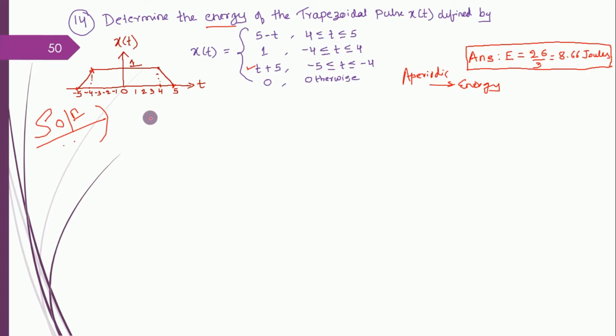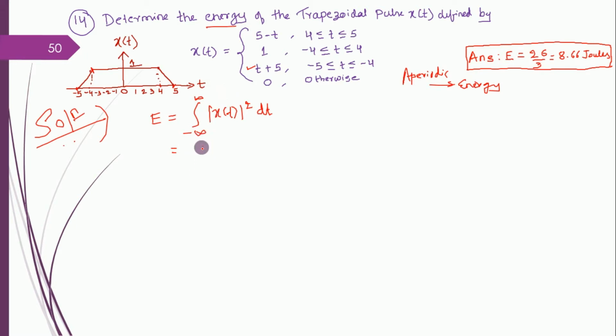So that conclusion we make before we proceed, as it is already given, so we'll directly proceed with the solution. So I apply the energy formula. You know that the energy formula is minus infinity to plus infinity integration, because it is a continuous time signal, x of t square dt. So now we will apply the same thing for the given problem.